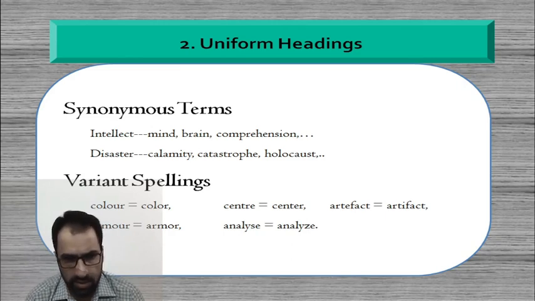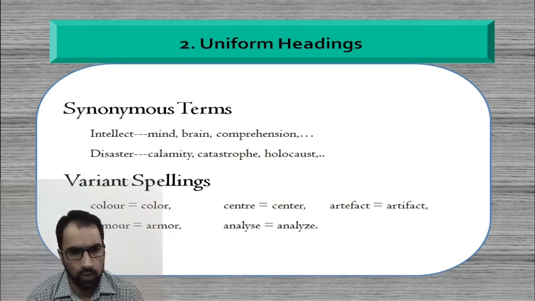Like I have taken the example like color, COLOUR. So definitely you have to use every time color. Now if you are using, say for example, COLOR, there is no issue. It has to be used uniformly. In the similar case, in all the examples which I have cited there, only one term has to be assigned. Only one spelling has to be assigned to the documents. That has to be used then consistently.